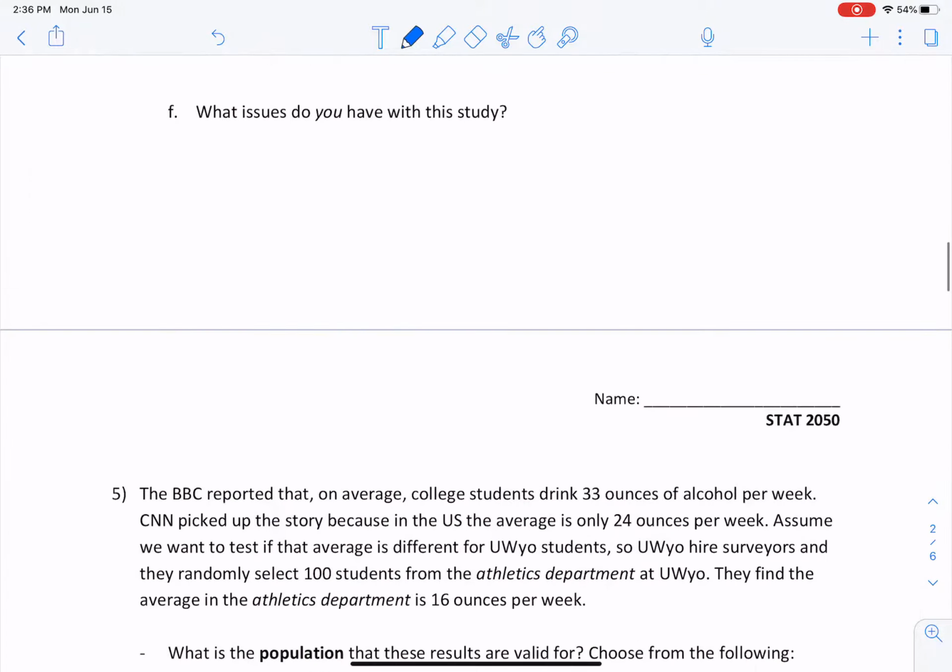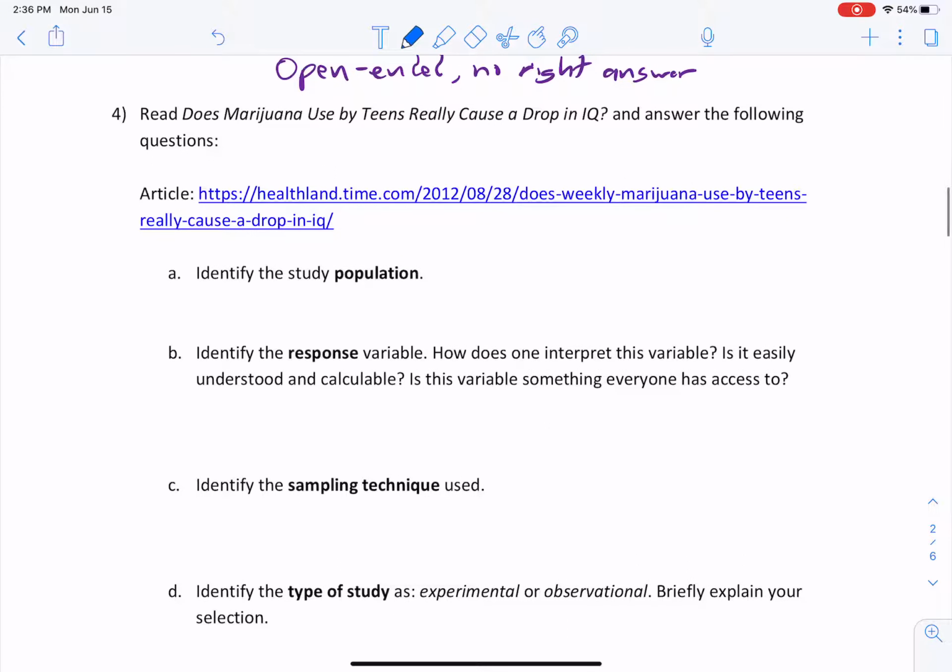Yeah, Dunedin, New Zealand. That one town. That's kind of a conservative population.